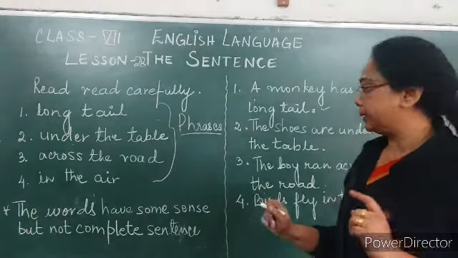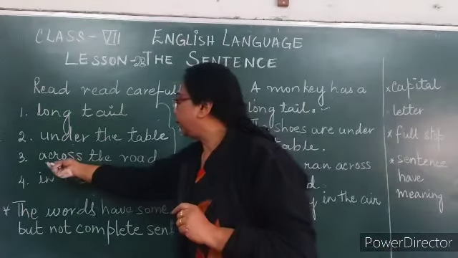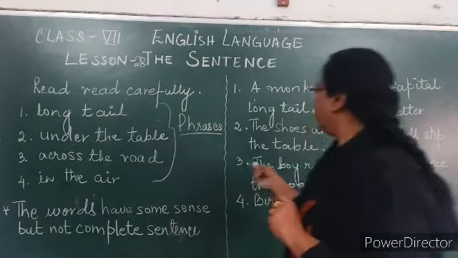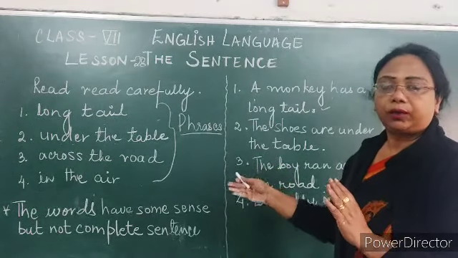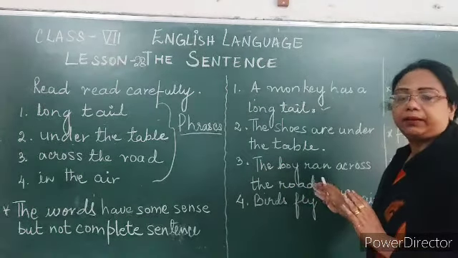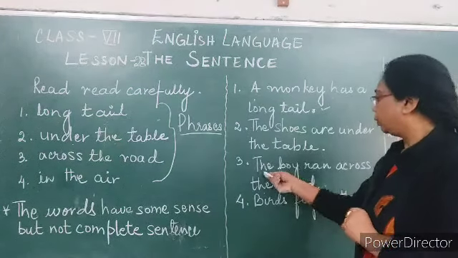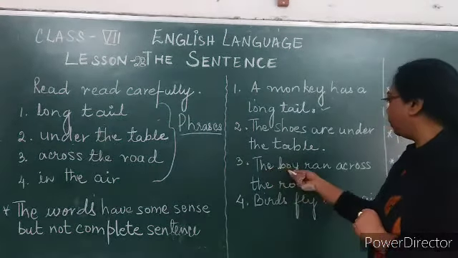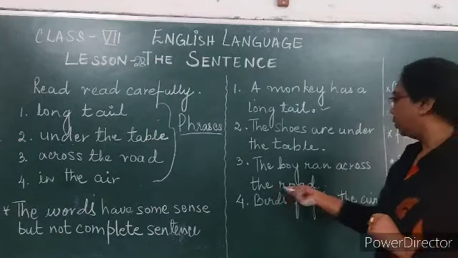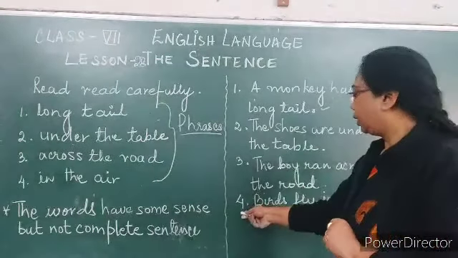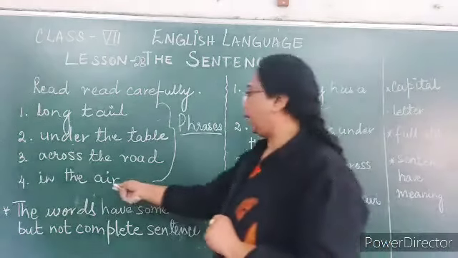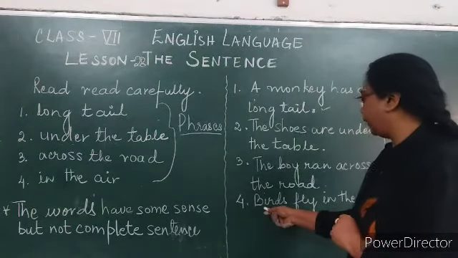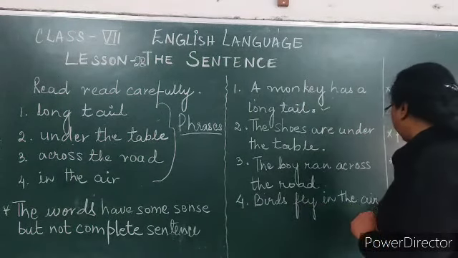So it is a sentence. The third one is across the road. To complete that half part of a sentence, I have used the boy ran across the road. The fourth one is in the air, so I have made the sentence, the birds fly in the air.